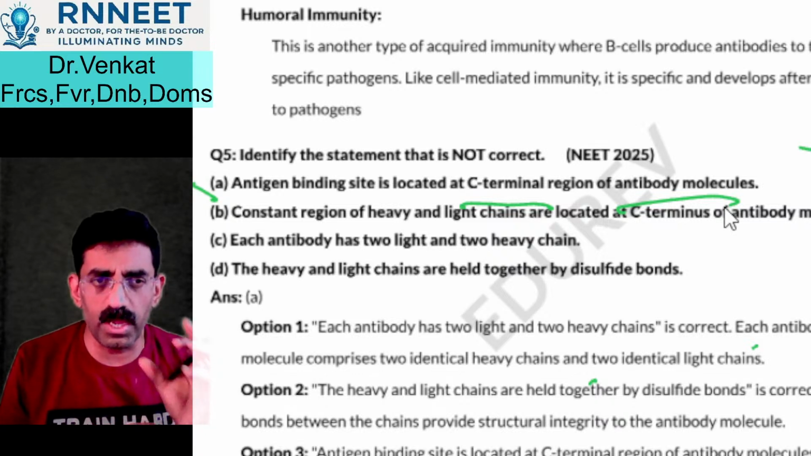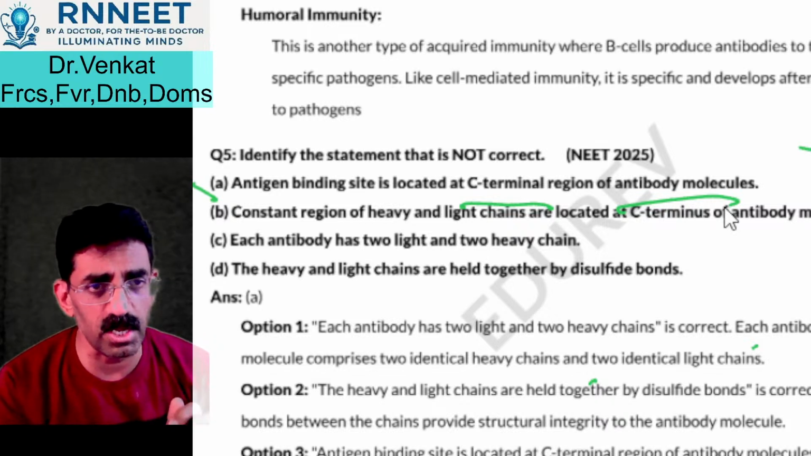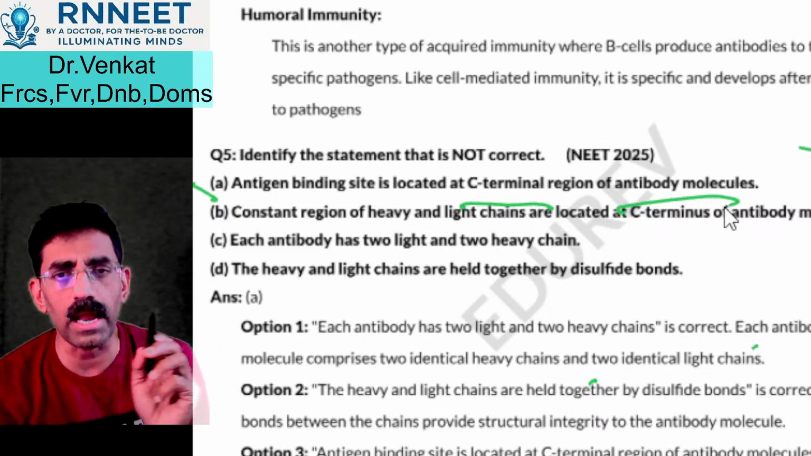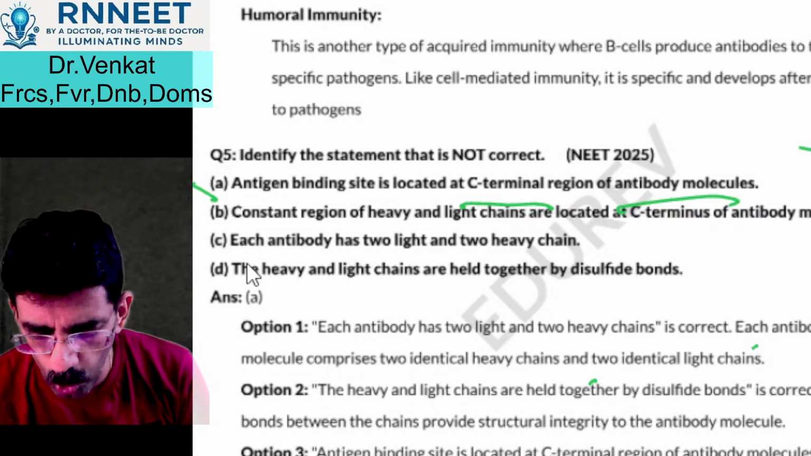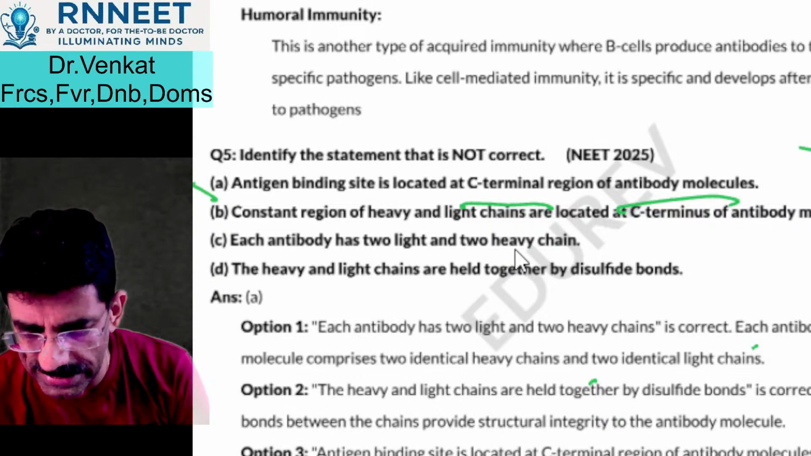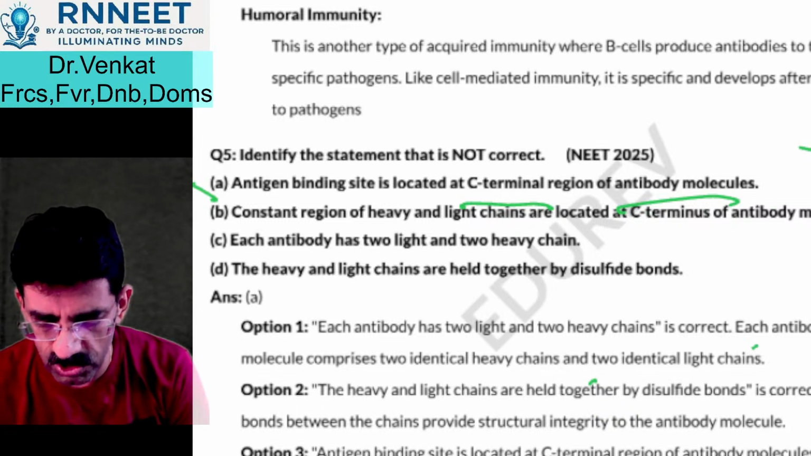Now each antibody has a light chain and a heavy chain. There are 2 heavy chains and 2 light chains, equally important. Then the constant regions of the heavy chain and light chains are located at the C terminal of the antibody molecules.